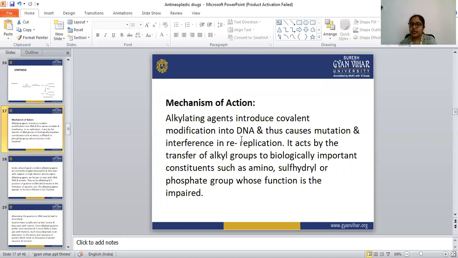In that way they impair the structure of the protein and the amino acid. Alkylating agents introduce covalent modification into DNA that causes mutation and interferes with replication. It acts by the transfer of an alkyl group: mecloradamine transfers the alkyl group to the N7 position of the guanine.